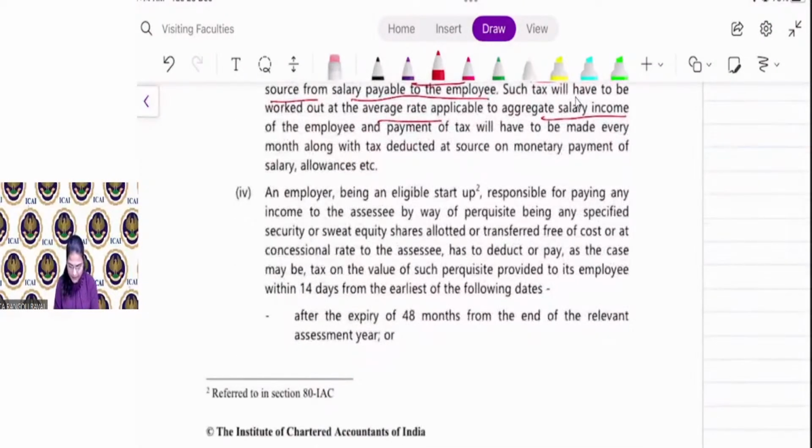Now, in case of eligible startup, you will learn the definition. Already you know the definition of eligible startup that is mentioned in 80IAC. So if you are an employer and your business is an eligible startup, responsible for paying any income to the assessee by way of perquisite being any specified security or sweat equity share allotted or transferred free of cost.